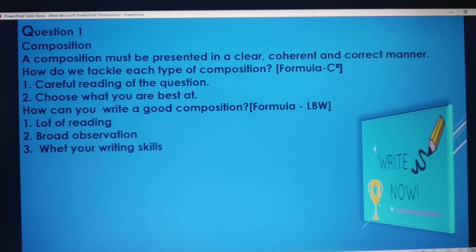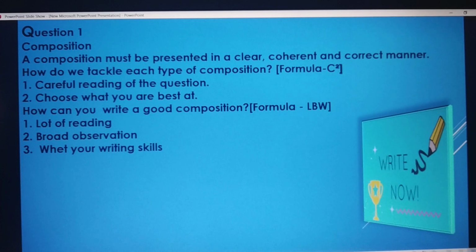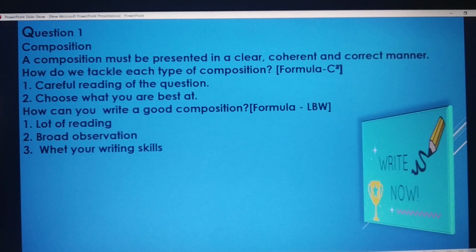It means the first L stands for lot of reading. You have to read and read and read to get better understanding. It will help you in expression also. Second one is broad observation. Keep observing wherever you go. Just keep observing and store it in your mind. Find out the words through which you can express your thoughts, because words are the best medium for your expression.